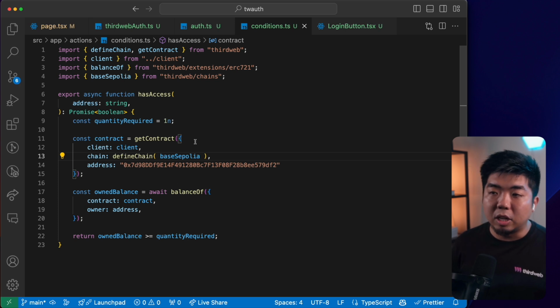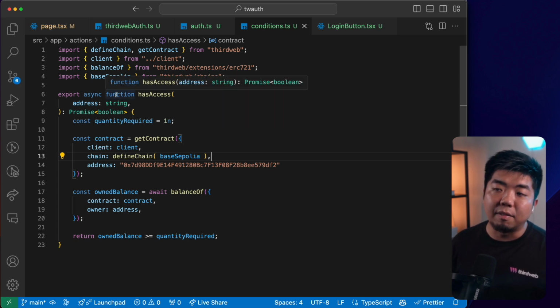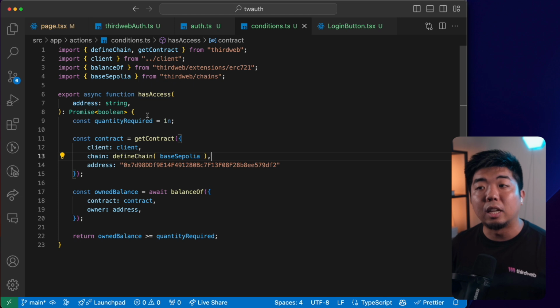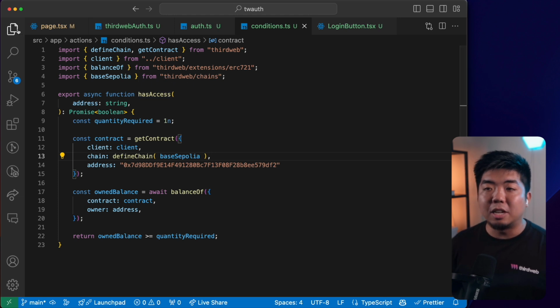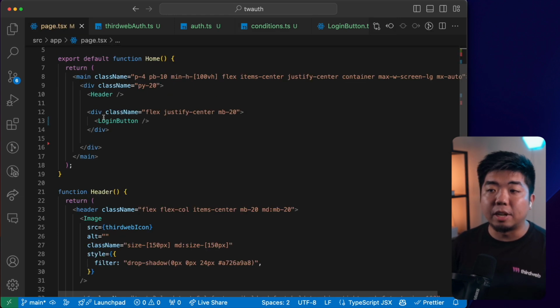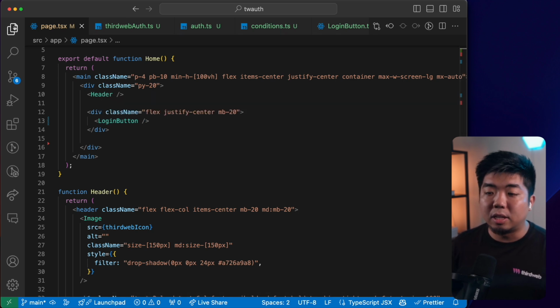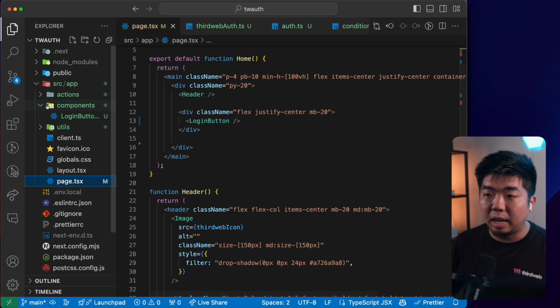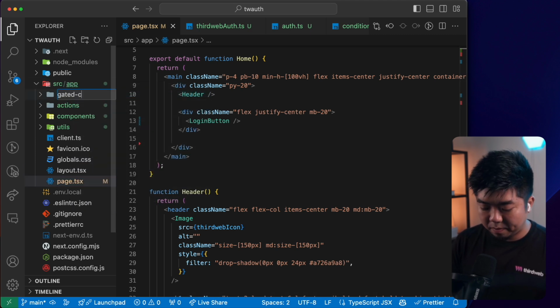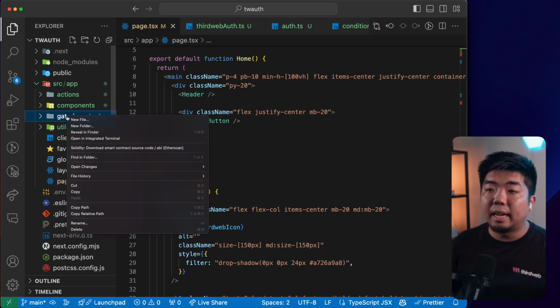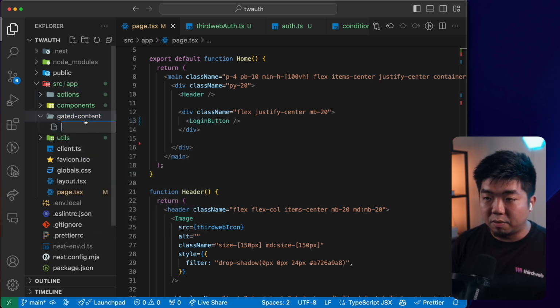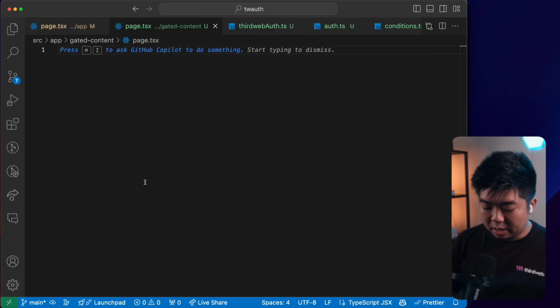So now we're going to check to see, does a user have access to view our token gated content? Now we need to create a page that is actually token gated. Right now our main page here is just for a user to sign in with their wallet. So let's create a token gated page. We're going to create a new folder in our app folder and call it gated content. In that gated content folder, we're going to create a new page.tsx file, and in this file we're going to create our gated page.